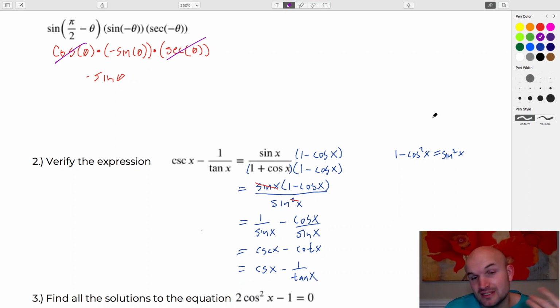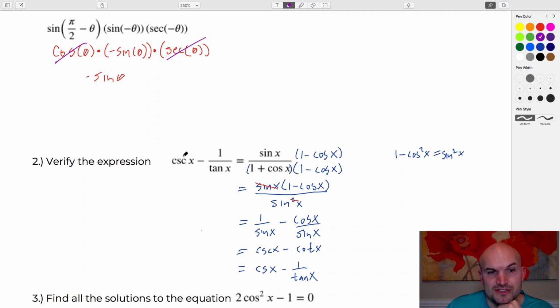Now, let's say you wanted to work on the left side, because a lot of identities that we do work on the left side. And I saw a lot of students trying to add these with the common denominator of tangent, which is fine. I didn't work that way, and to save myself time, I'm just going to do the idea that I looked at with this. The way that I first looked at this was, whenever I got stuck, I always told students to convert things to sines and cosines.